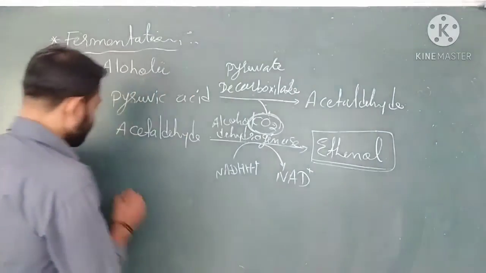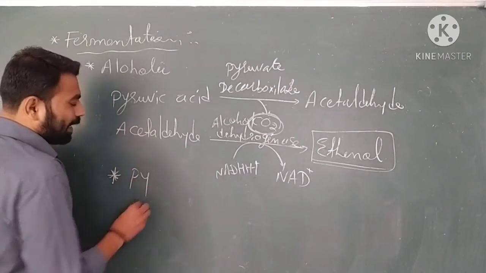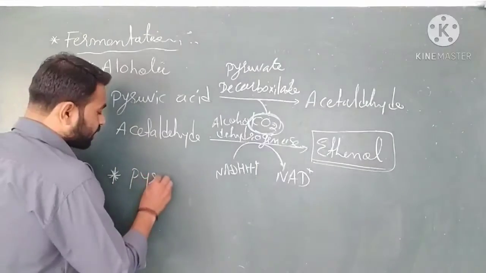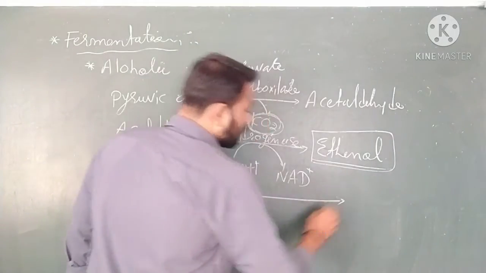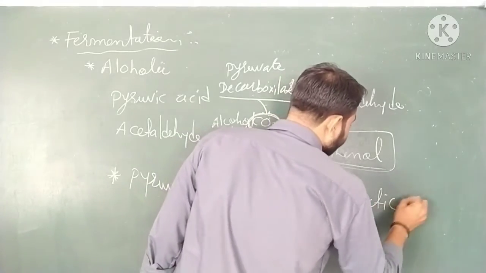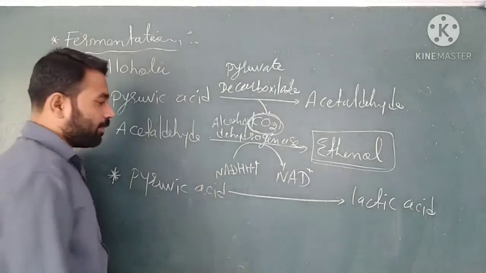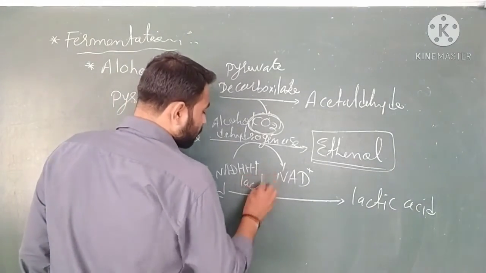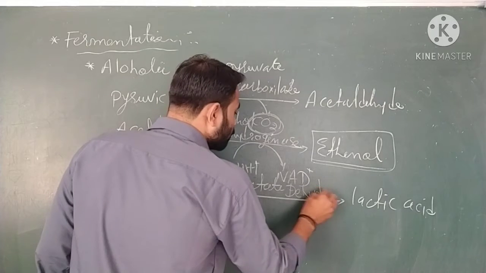Now the second fermentation, which is rather easy, is lactic acid fermentation from pyruvic acid. So pyruvic acid is converted into lactic acid. Okay, now the enzyme is lactate dehydrogenase.